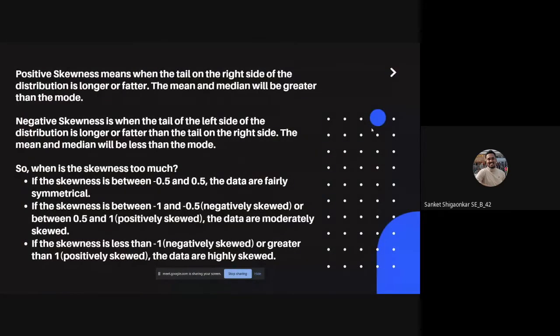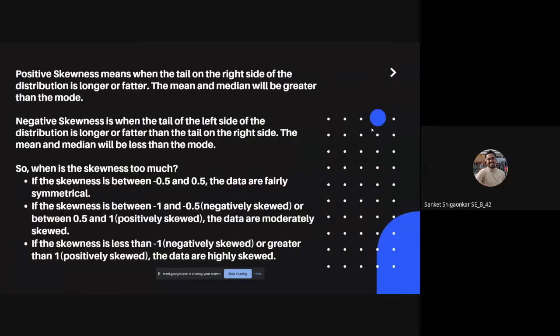Positive skewness means the tail on the right side of the distribution is longer or fatter. The mean and the median will be greater than the mode in positive skewness. The negative skewness is when the tail on the left side of the distribution is longer or fatter, and the mean and the median will be less than the mode.